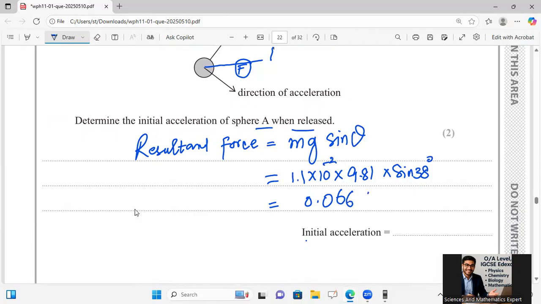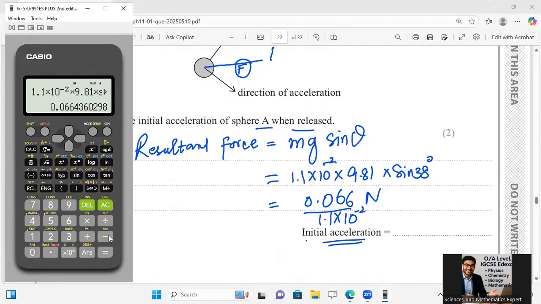That is in the form of Newton force, but I need acceleration. It means I will have to divide by 1.1 multiplied by 10 to the power minus 2. So I am getting my answer, let's check what he is giving us. This value should be divided by 1.1 multiplied by 10 raised to power minus 2 again.